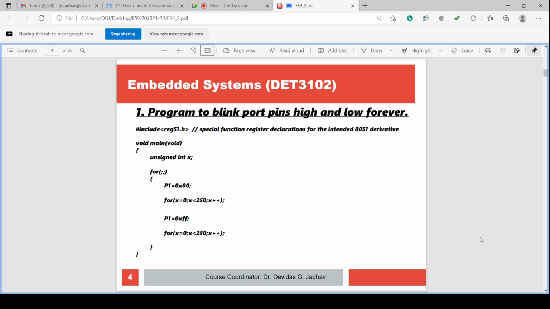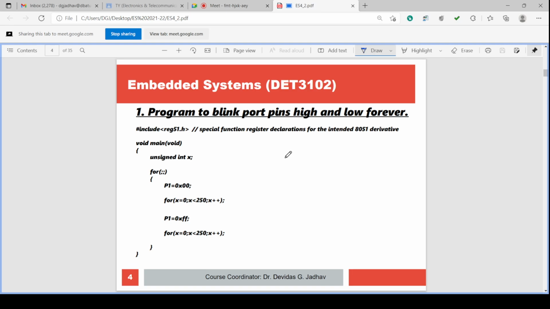If you do not include that header file and you use those commands, then those commands will give errors. So to use some of the commands, we have to include some of the header files. Here the reg51.h header file is included to use the commands given in this program. So a double backslash is there after that. First line, hash include.